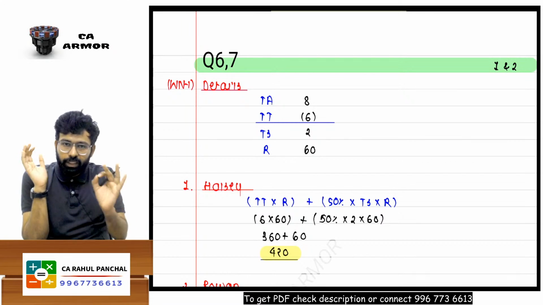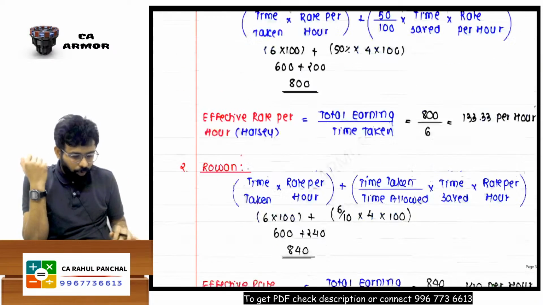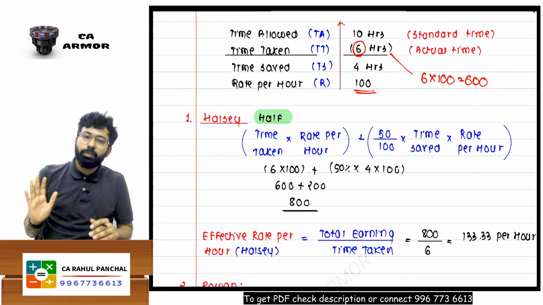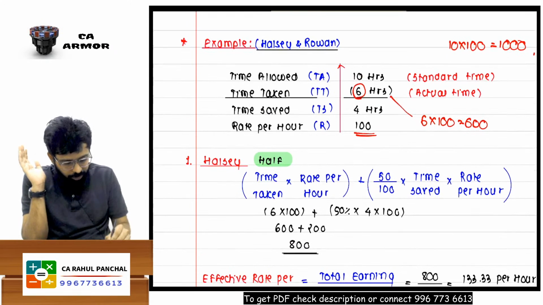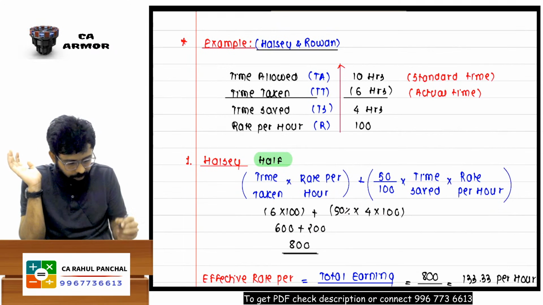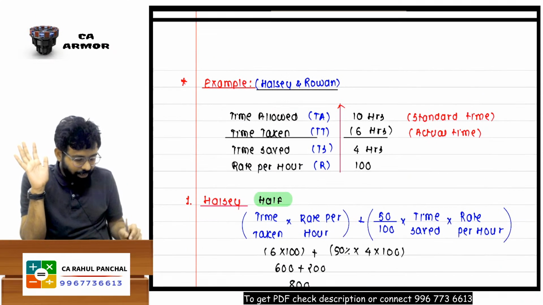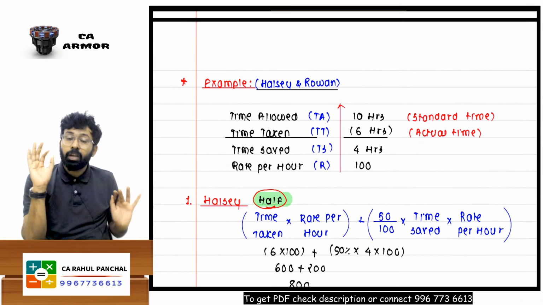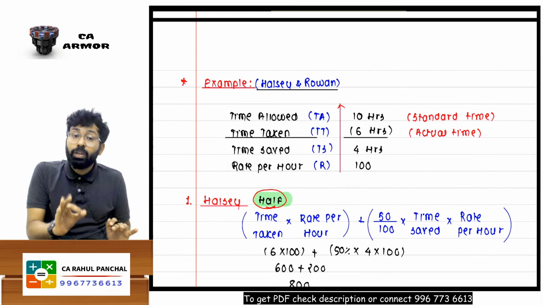Sir, after doing this, let's go with the Rowan scheme now. Rowan scheme. Sir, what is the Rowan scheme, sir? See, the Rowan scheme is like this. It is just one concept question to give you an idea. Okay, now understand. Can I say, Halsey says, I will give half a bonus. Rowan says, I will give you the bonus in ratio.